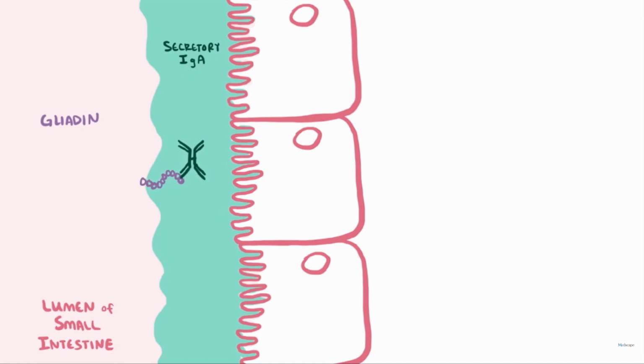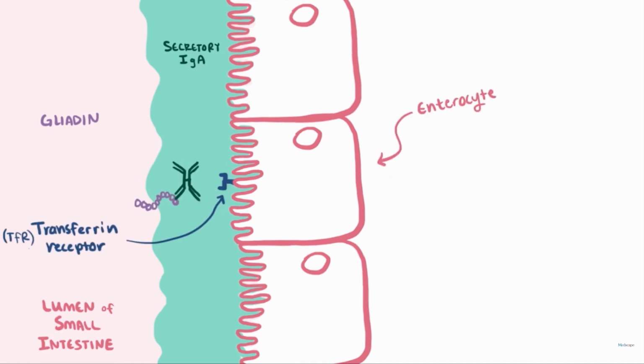Whenever we eat this gluten, in the small intestine lumen this gluten is going to be metabolized and gliadin will be released. This gliadin is going to associate with secretory immunoglobulin A. Normally, this association is going to degrade the gliadin and IgA.